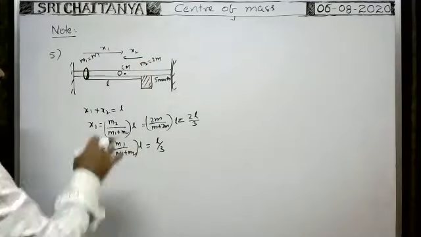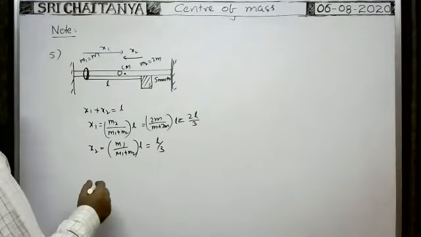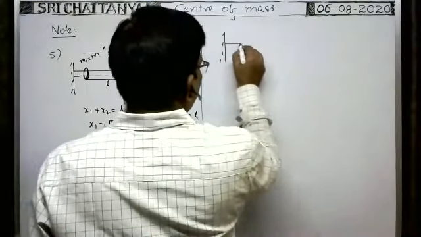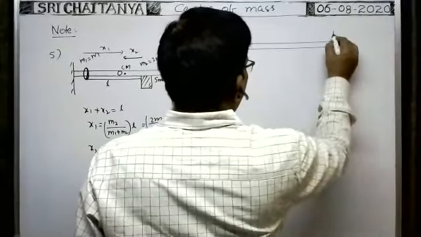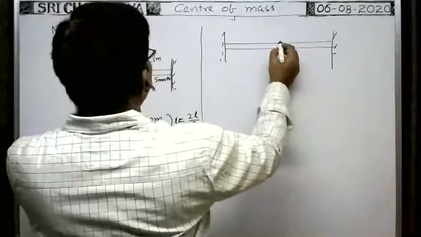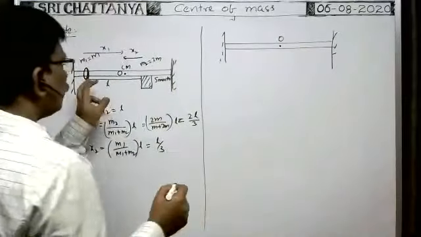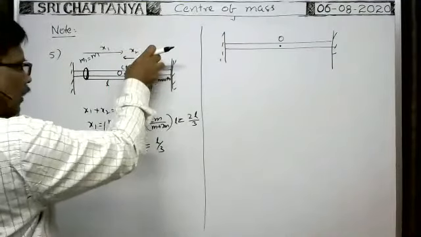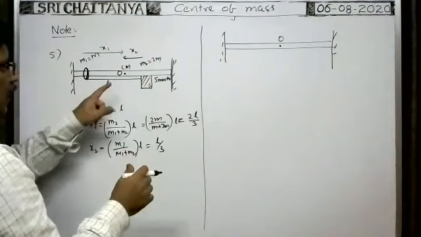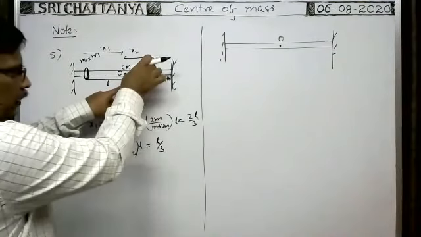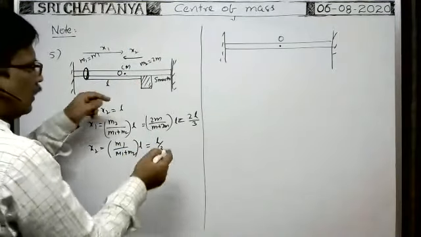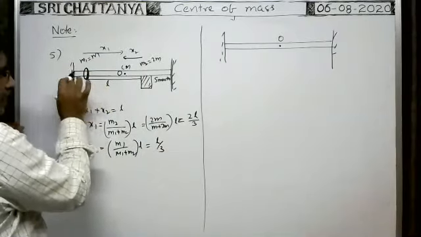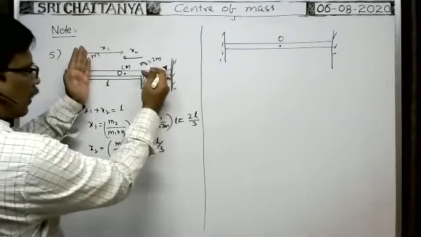Now this block is released from this position. What happens? At a certain instant, the center of mass of the ring-block system lies at this point. Whenever the block is released, because of gravity the block comes down. If the string were not there, the block would fall vertically. But as the string is connected, it exerts some force on the block in this direction, and at the same time the tension pulls the ring in this direction, so the ring comes in this direction and the block comes like this.